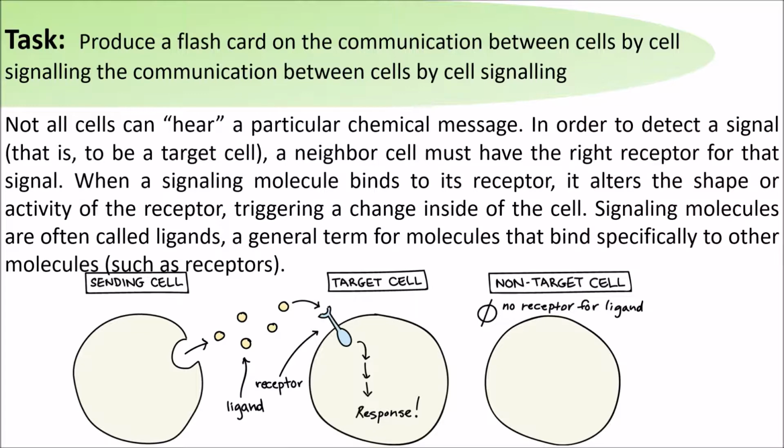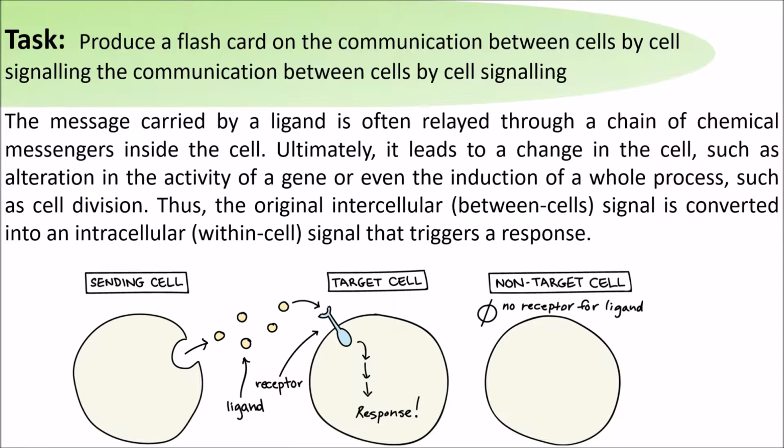Not all cells can hear a particular chemical message. In order to detect a signal, a neighbour cell must have the right receptor for that signal. When a signalling molecule binds to its receptor, it alters the shape and the activity of the receptor, triggering a change inside of a cell. Signalling molecules are often called ligands, a general term used for molecules that bind to specific other molecules such as receptors.